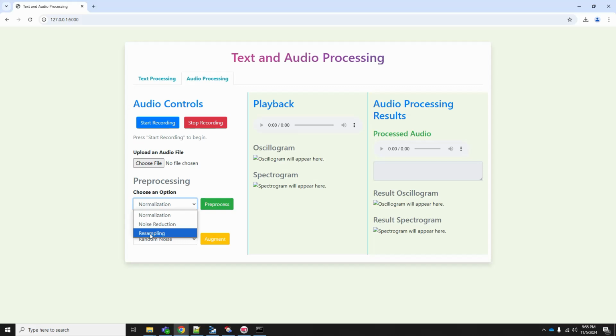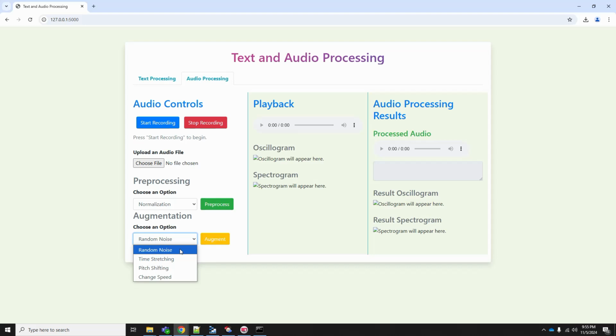When all the audio files are sampled to a single sampling rate, then it is very easy to operate on them. So these are the pre-processing techniques that I'll be showing for an audio file. And augmentation for an audio file will be introducing a random noise. We will ourselves introduce a random noise to our data, so that it becomes another variation of our original audio file.